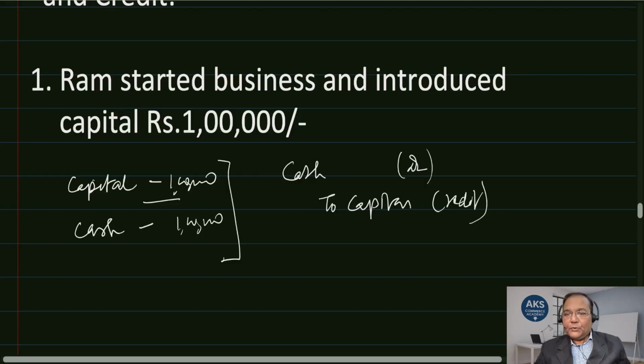So we have understood using the logic, be it traditional or modern. Capital is a personal account, so there is debit the receiver, credit the giver. In the personal account the rule says that debit the receiver, credit the giver. And when the cash is coming into the business, there is an increase in asset, so cash is debited and capital gets credited. So very simple. You have to see it from the business perspective, because business and businessman are two different entities. Therefore, recording is to be done as per this.